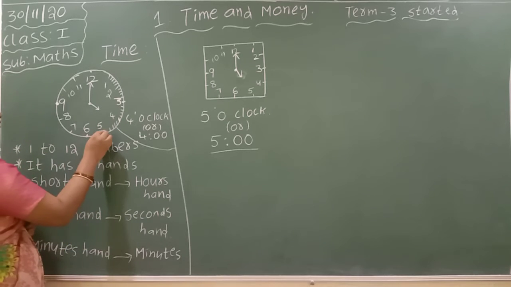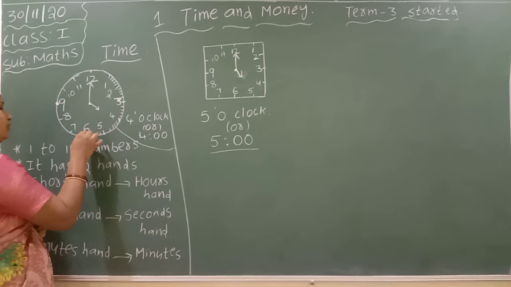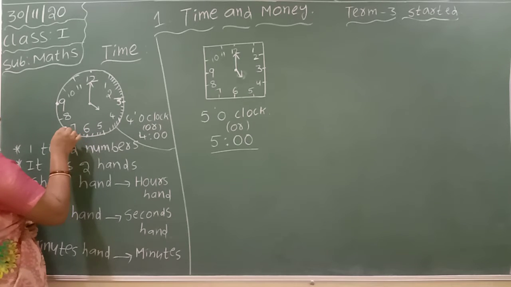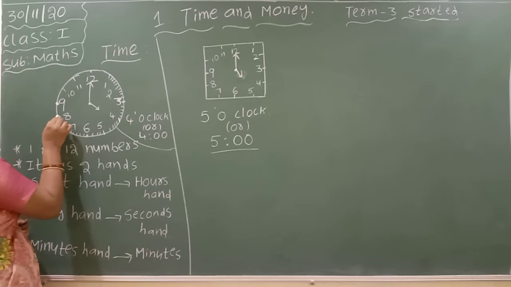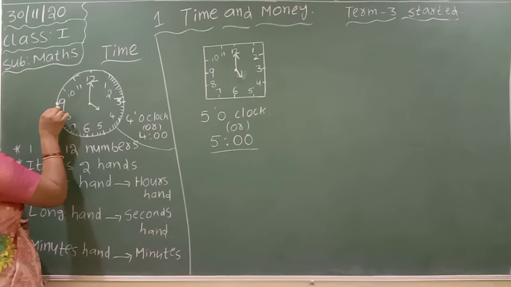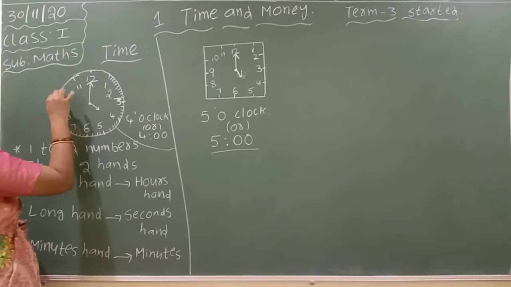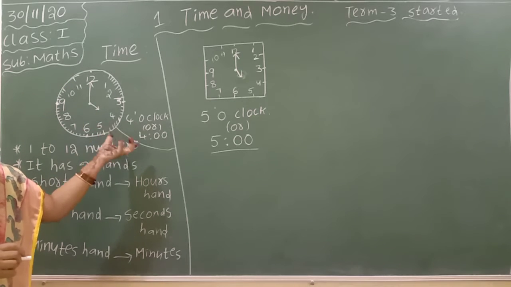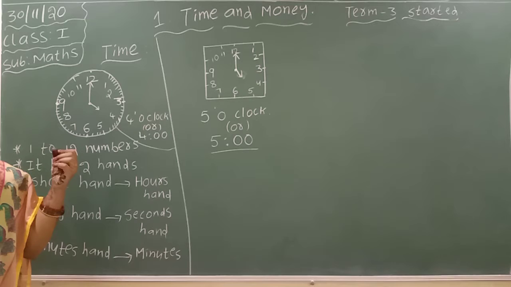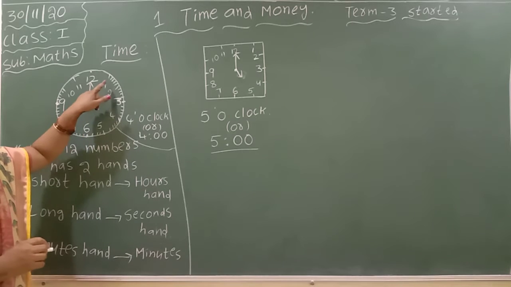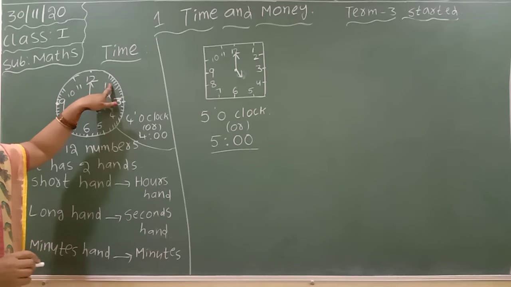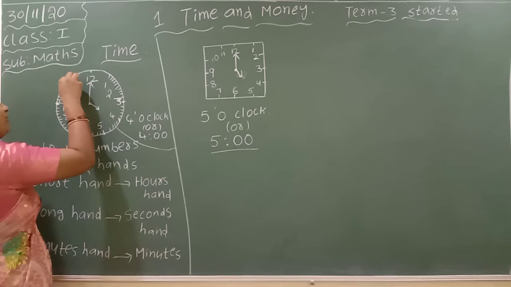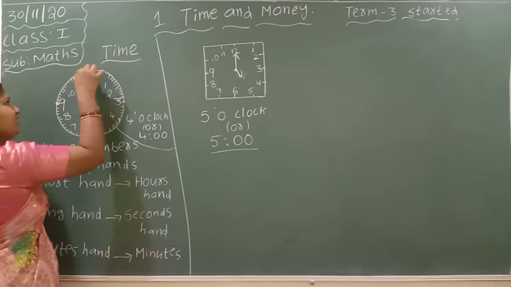Like this, between each and every number we have 5 small lines. These lines are known as seconds. These lines represent the seconds.